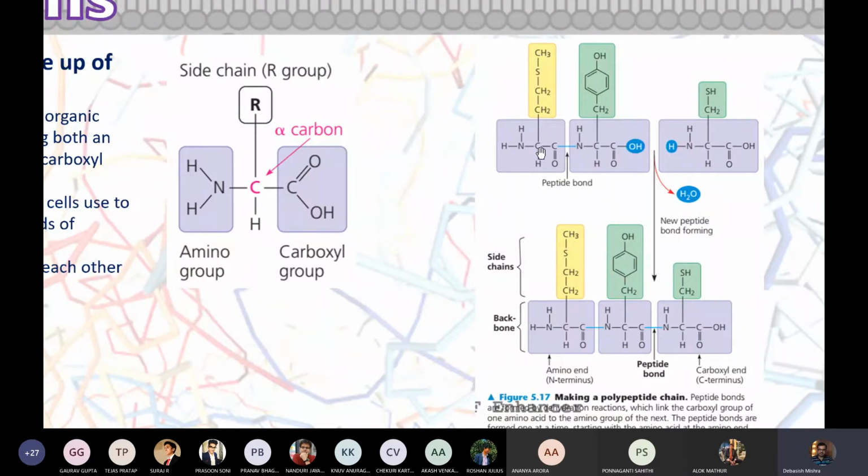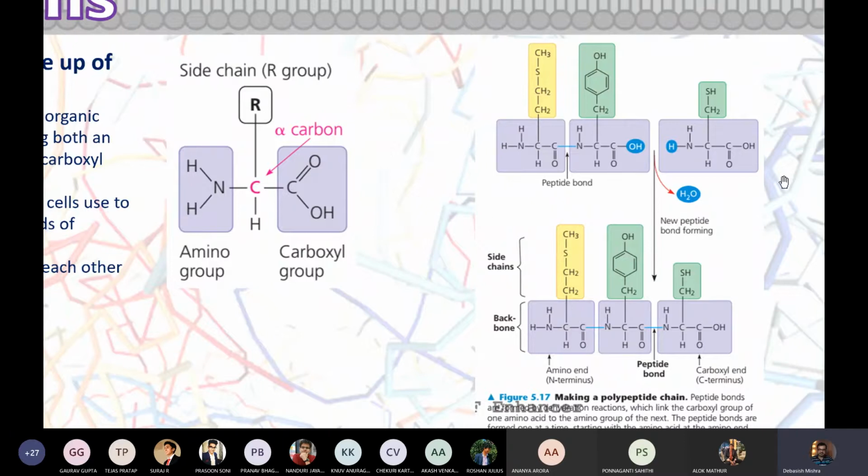When more than one amino acid is joined through a peptide bond, we can call it a peptide. Two amino acids make a dipeptide, more than two amino acids make a polypeptide. Normally we can just call it a peptide. Insulin is a 50 amino acid protein, so people are confused whether to call it a peptide or a protein. There is a bit of confusion, but anyway, it's a protein.